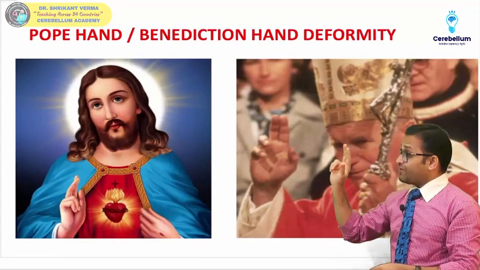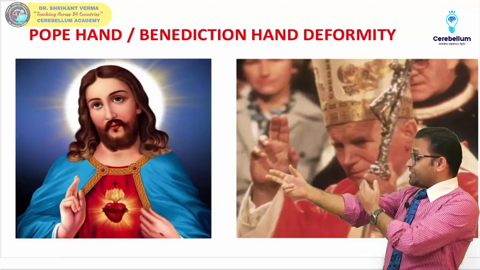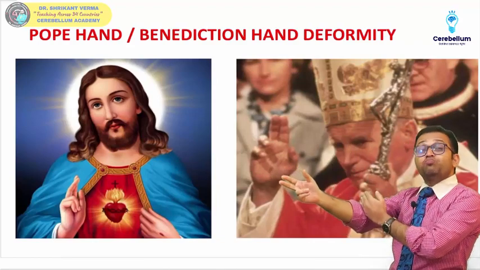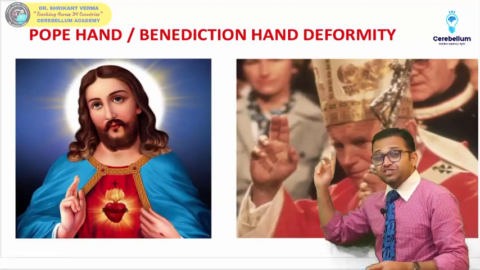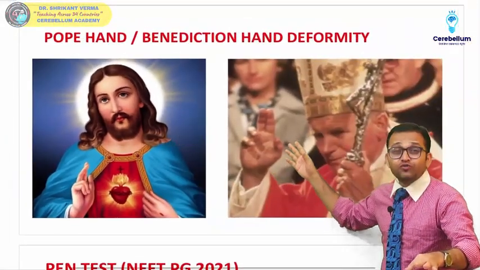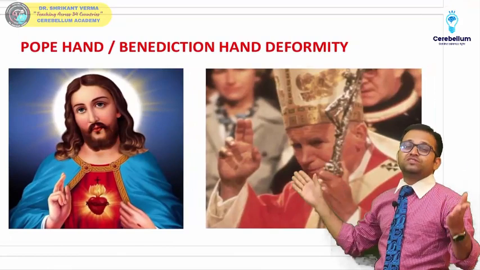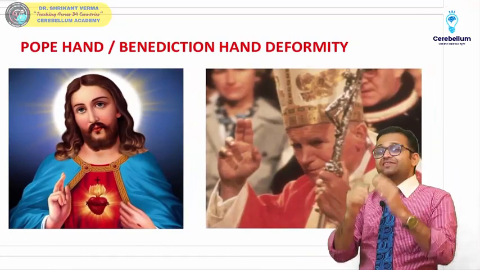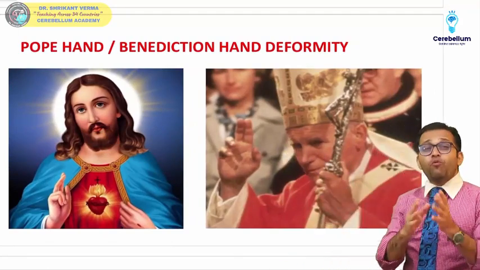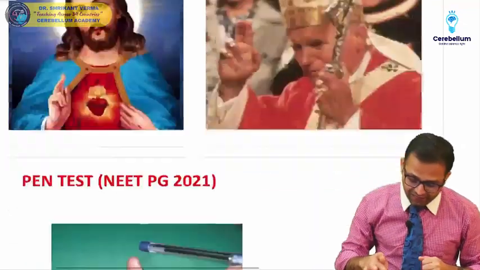So the patient's hand will be in such a manner when there is an injury at our cubital fossa. And this position is just like the hand position of our Lord Yeshua Masih, or you can say Pope Benedict. So this is the median nerve injury at the cubital fossa. This is the Pope hand deformity or Benediction hand deformity.